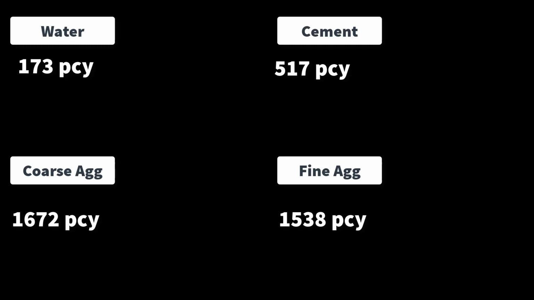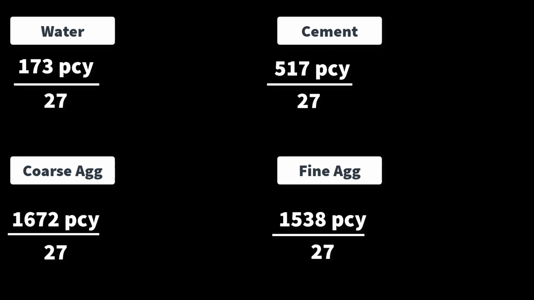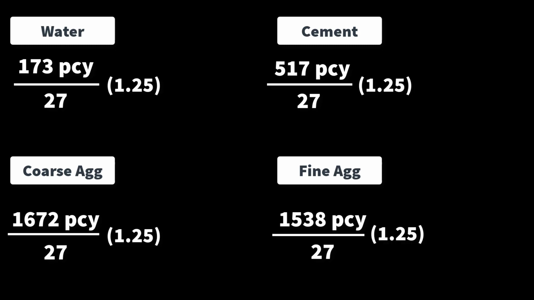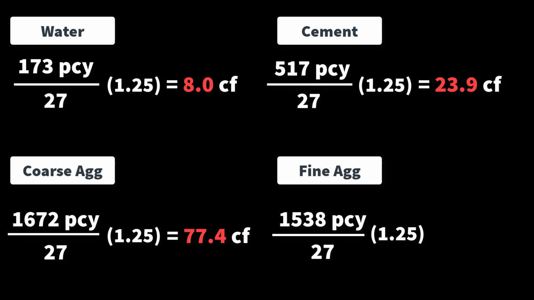Now to get to our 1.25 cubic foot, we divide that by 27 and then multiply that by 1.25 cubic feet to get 8.02 pounds per our batch for our water, 23.9 pounds for our cement, 77.4 pounds in our coarse ag, and 71.2 pounds for our fine ag.